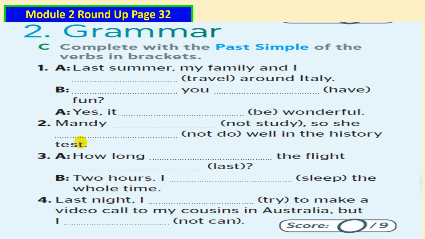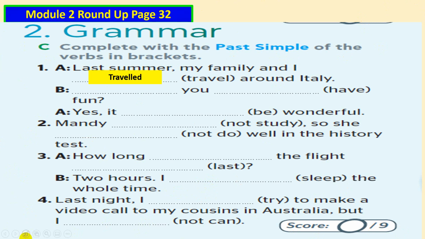Now let's continue. Let's move on to the grammar. We are going to complete with the past simple of the verbs in the brackets. Now pause the video, do this one in your book, then come back to see if you are right or not, okay? Have a look at this one. Last summer, my family and I traveled around Italy. Yeah, the correct answer is traveled, since I have last in the sentence. That's right.